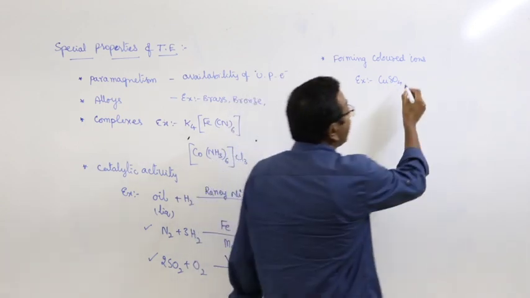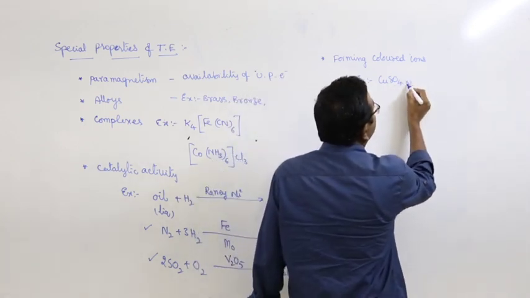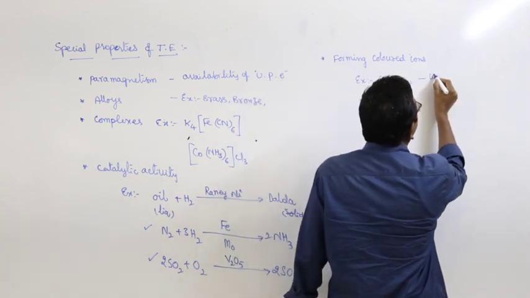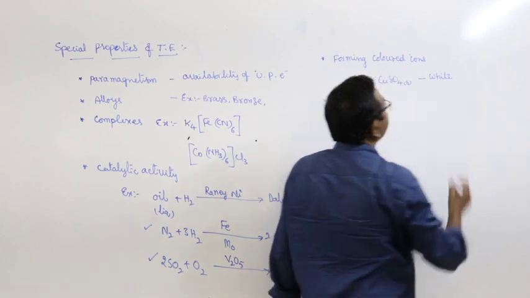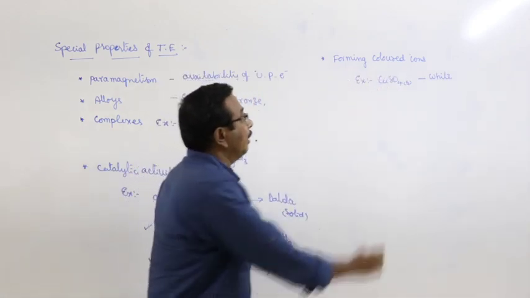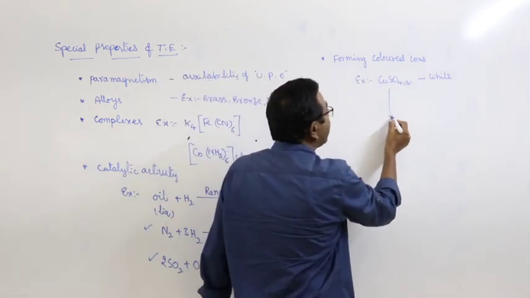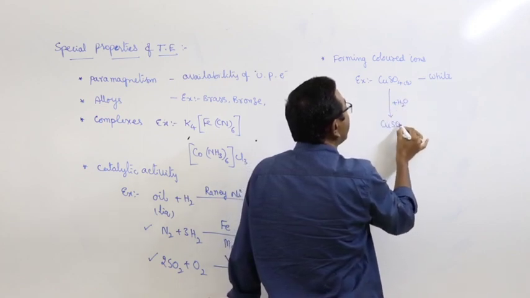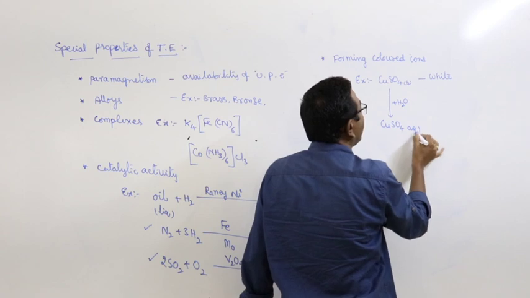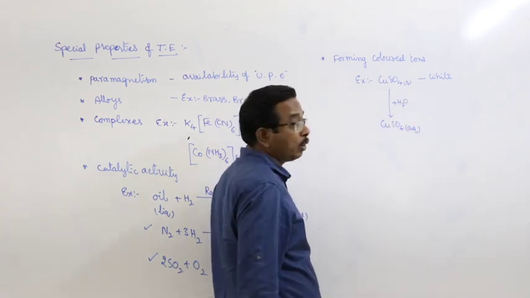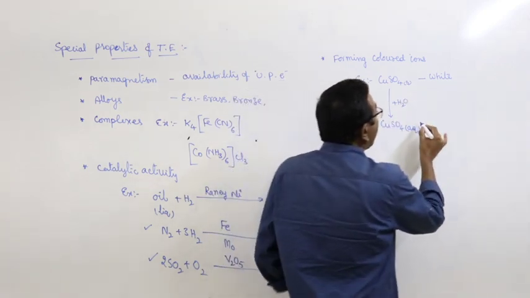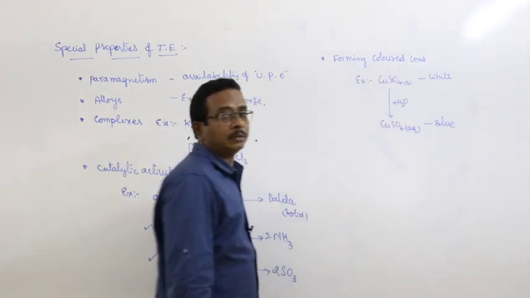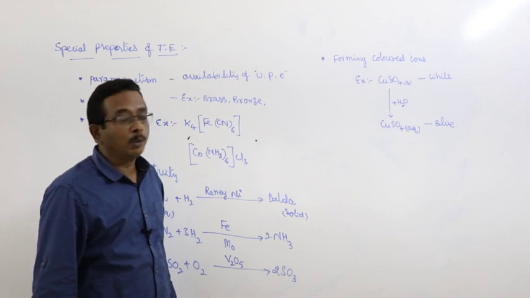Anhydrous copper sulfate, which means solid, without water, appears in white color. When this copper sulfate is added to water, it results in the formation of an aqueous solution of copper sulfate. Now the copper sulfate solution appears with the blue color.